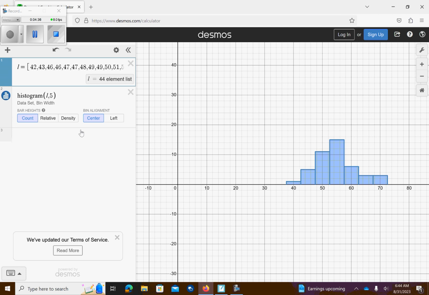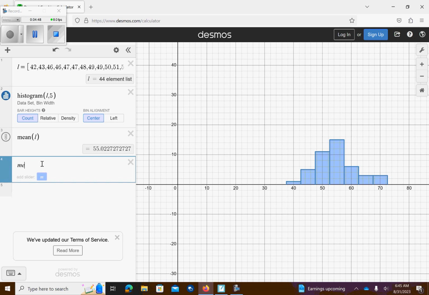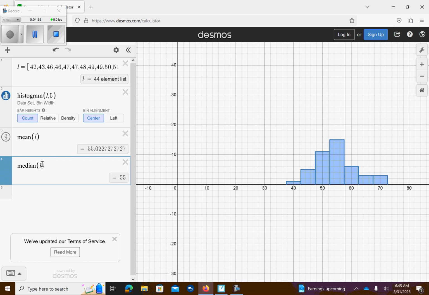Okay, then we want to find the mean. If we type in mean, put in parentheses of L. The average age of the presidents was 55.02 roughly. If I wanted to find the median of L, it looks like the median age was 55.